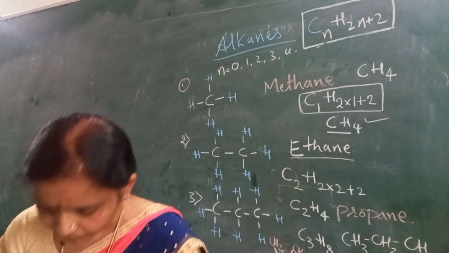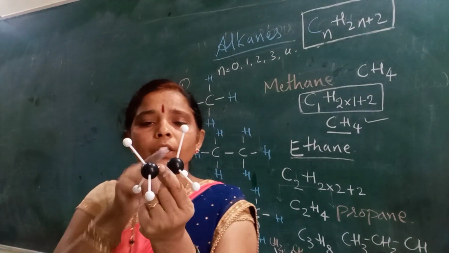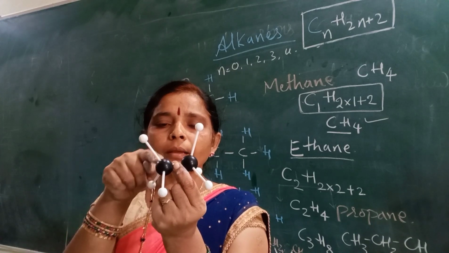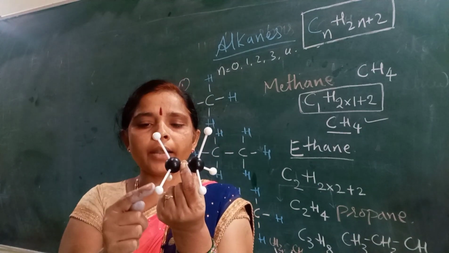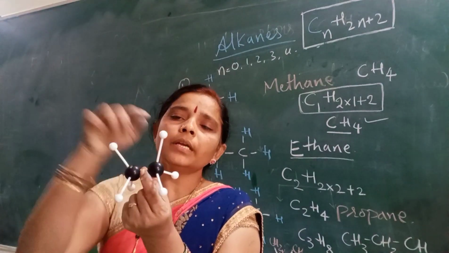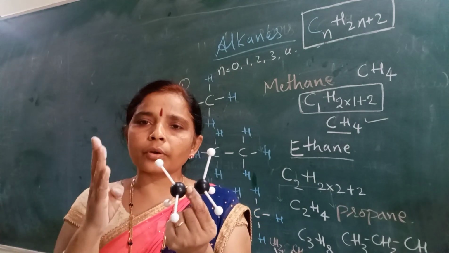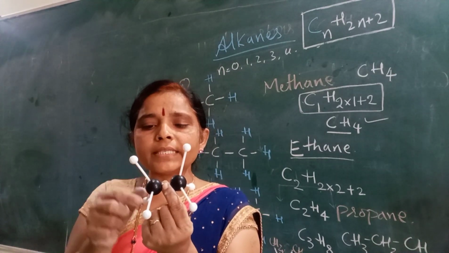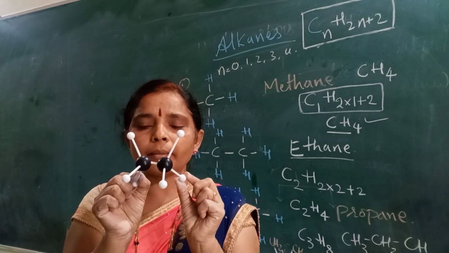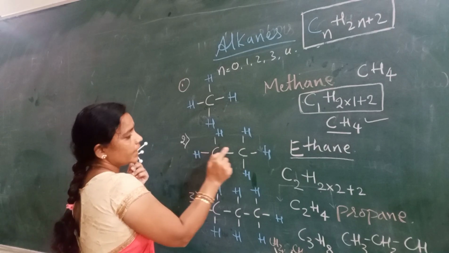Next, this is the model of ethane. 2 carbon atoms are combining with 3 moles of hydrogen atoms. For each carbon, 3 moles are going to be attached here. I said that 4 bonds of carbon are combining, but another one, a common bond, is there in between carbon and carbon. That is the case in ethane.